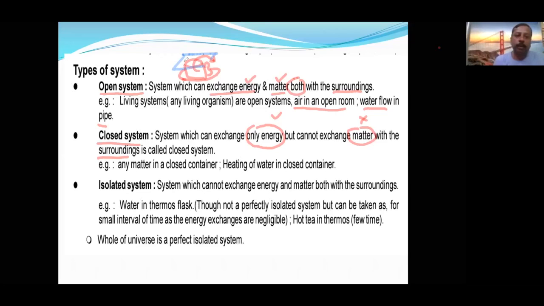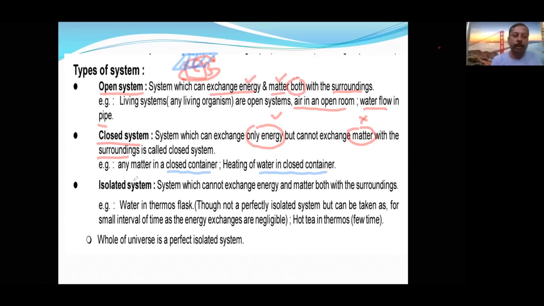Diathermic lid. Once it is a diathermic lid, then heat can go out, but the vapors cannot go out. That means that is a closed container. Any matter in a closed container, like heating of water in a closed container. The substance stored inside the container will not go outside, whereas the heat will be dissipated. How many ways of heat dissipation are there? That also we are going to study.